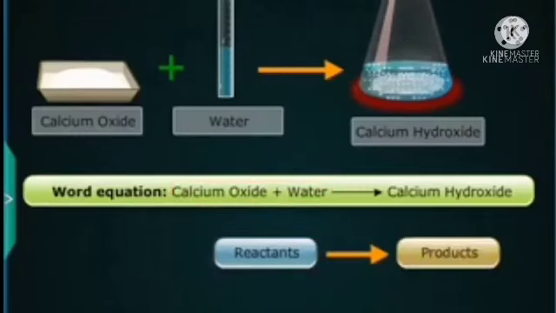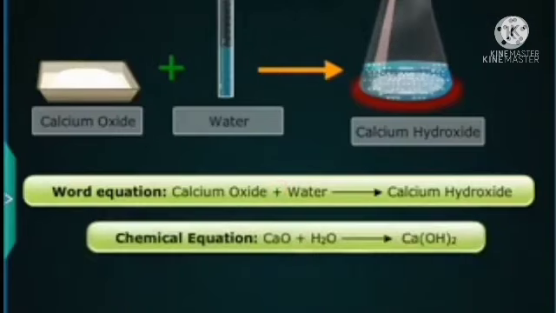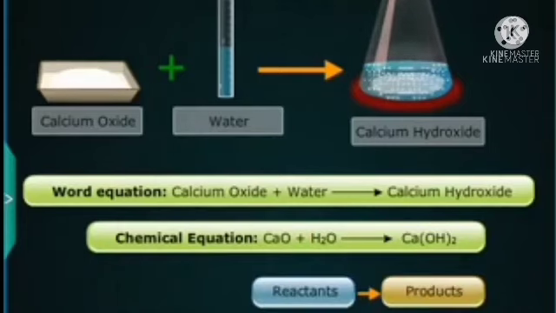The substances which undergo the chemical change are called reactants and are written on the left side of the arrow in the word equation. The substances which are formed after the chemical change are called products and are written on the right side of the arrow in the word equation. The plus sign is used to add reactants and products in the chemical reaction.